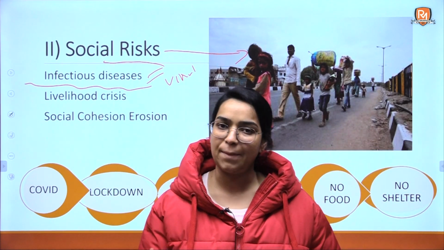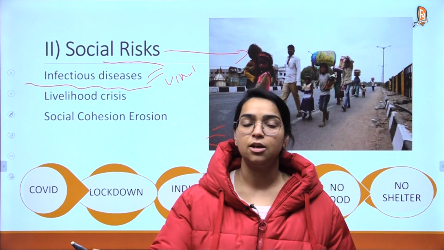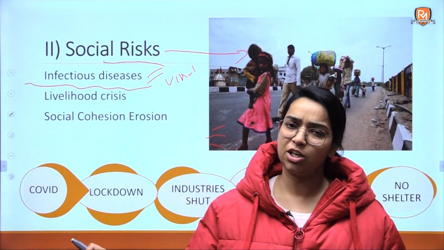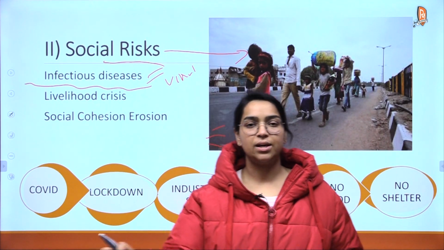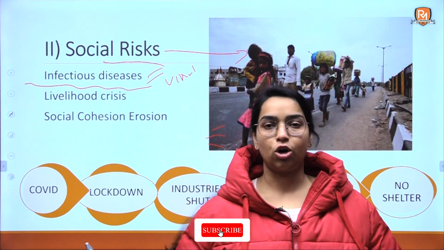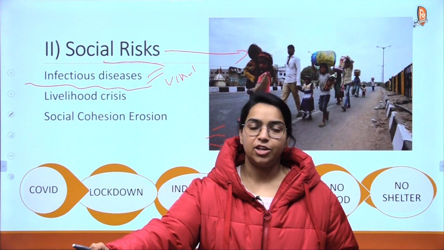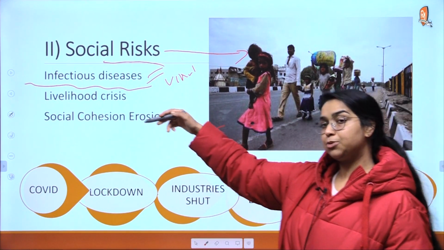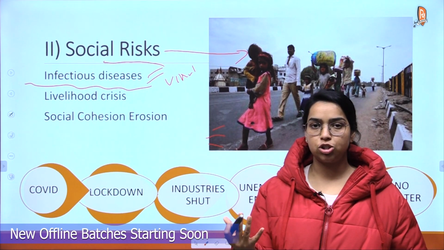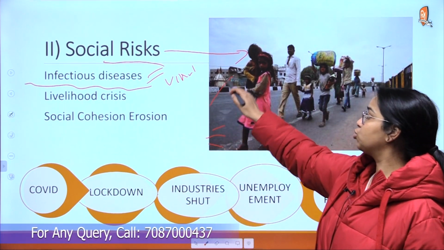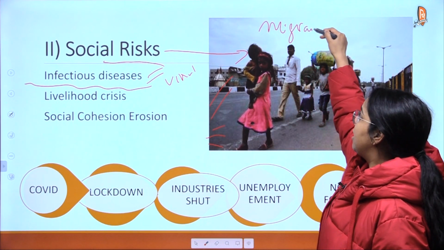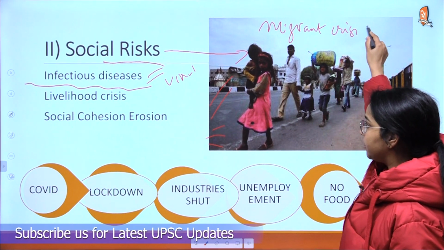Not just COVID, इससे पहले भी Ebola के case में we have seen that it created a lot of hue and cry, especially in the African nations. African nations are very much prone to such viral or bacterial diseases because of the geographical and unsanitary living conditions. So they spread around the globe. They do not remain restricted to Africa. They spread across the world and cause social issues like the one we saw at the time of migrant crisis in India as a result of COVID, right?